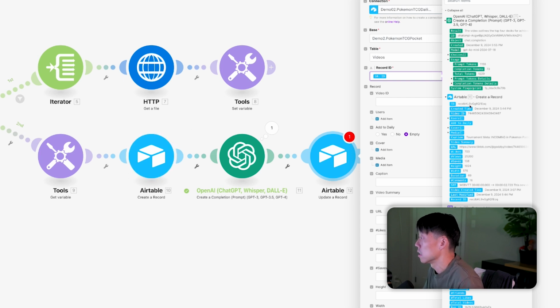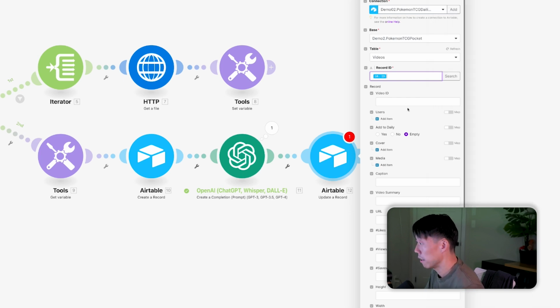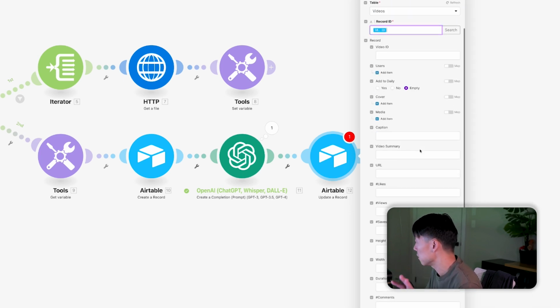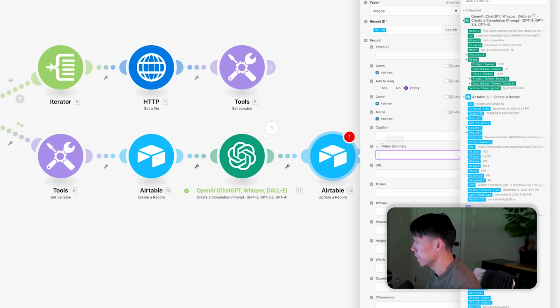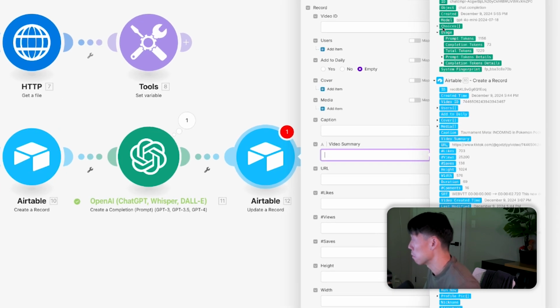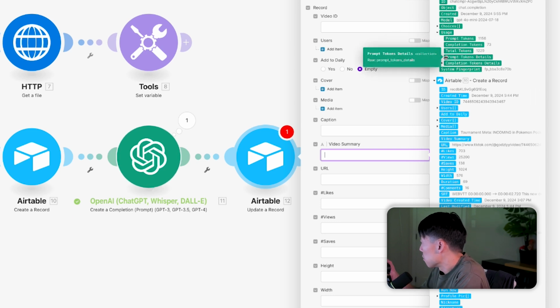You can see record ID is synonymous here; you can use either. I just use ID to be consistent. Leave everything else the same because we already populated all that data. And now video summary is where we're going to grab what we just pulled back from ChatGPT. So video summary.